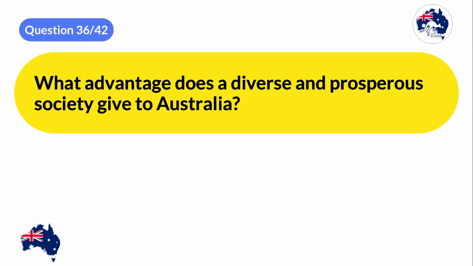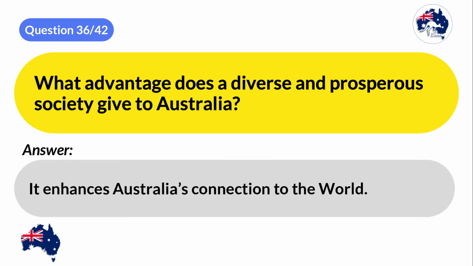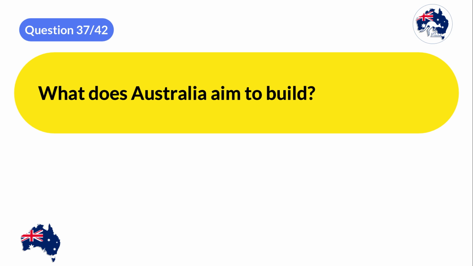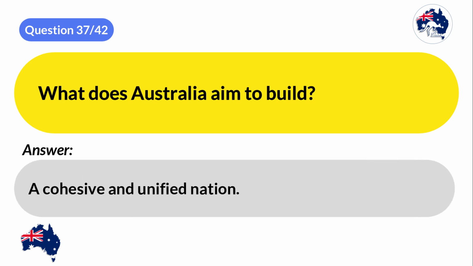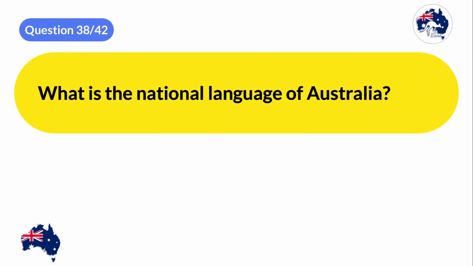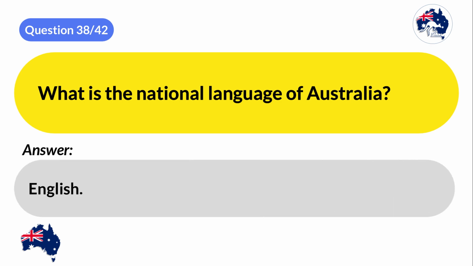What advantage does a diverse and prosperous society give to Australia? It enhances Australia's connection to the world. What does Australia aim to build? A cohesive and unified nation. What is the national language of Australia? English.